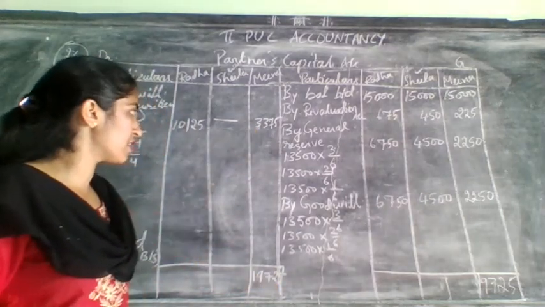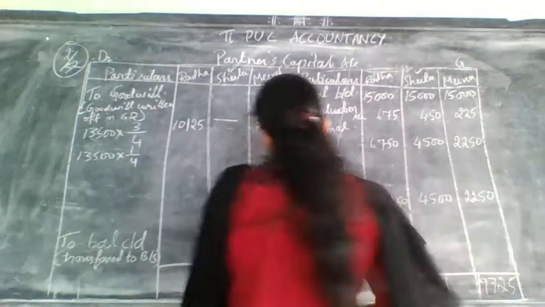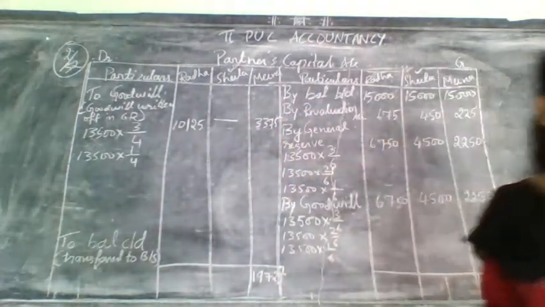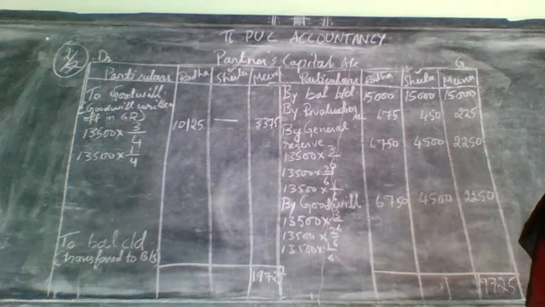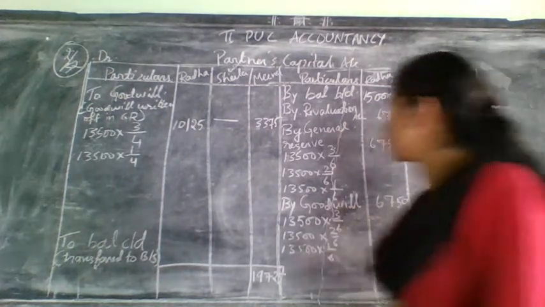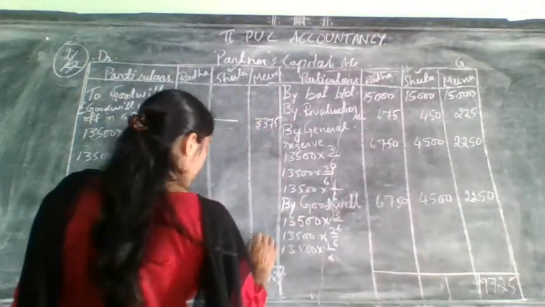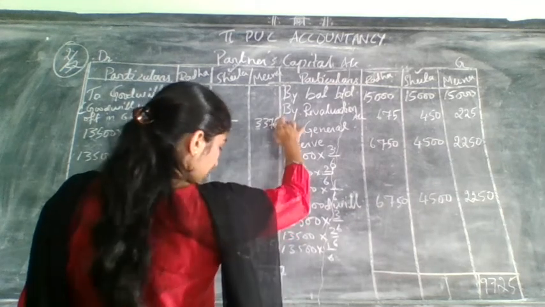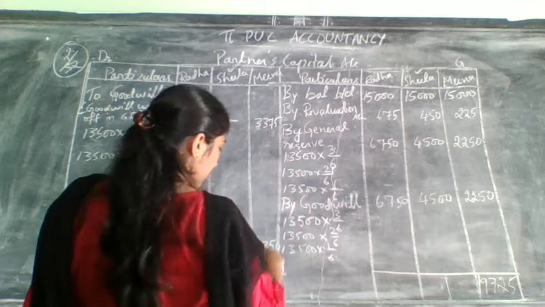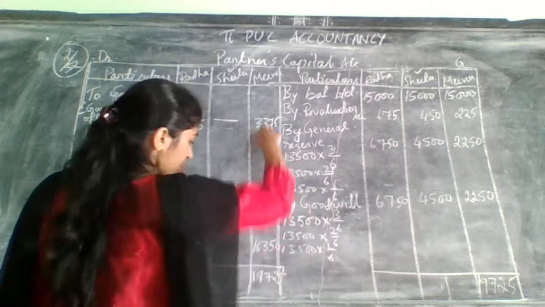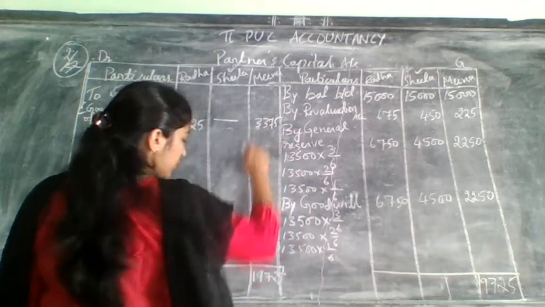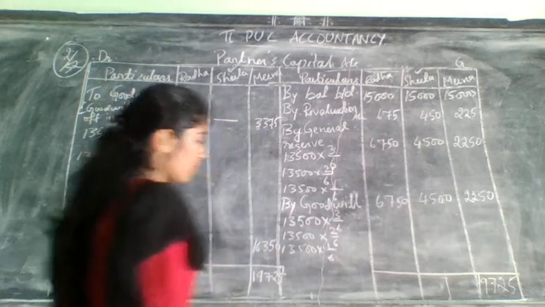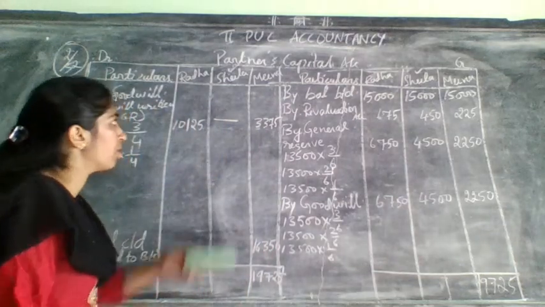Now from 19,725 minus this 3,375. How much it will come? Take your calculator and do. How much it will come? It will come 16,350. 16,350 will come for whom?